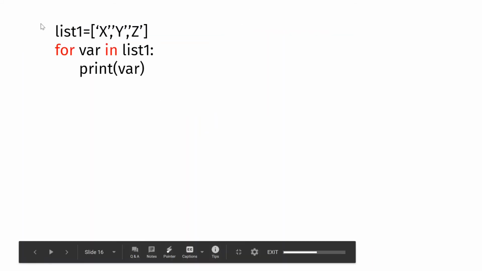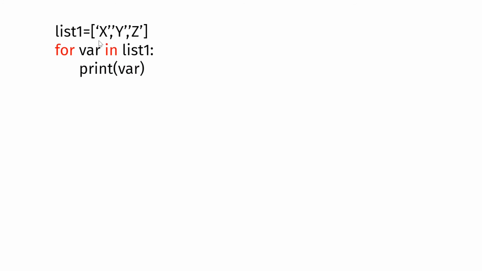Here you can see this is a list and you have X, Y and Z. Now we are going to iterate through this list using the for loop. Here we are using the keyword for, and then var, which is not a keyword but here is i, and in is a keyword. So for var in list 1, for every var you are going to print var. Let's see how this works. First your var is X. That means you're pointing to the first item in the list. You will go and print this element.